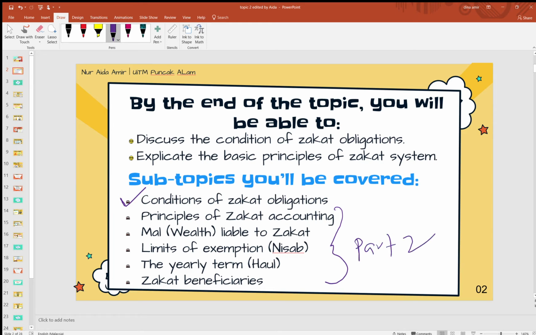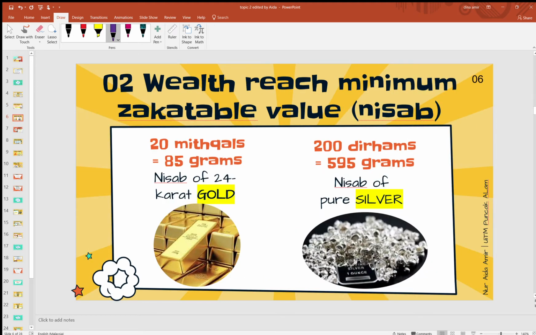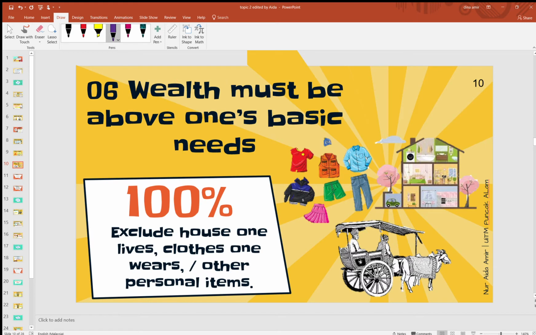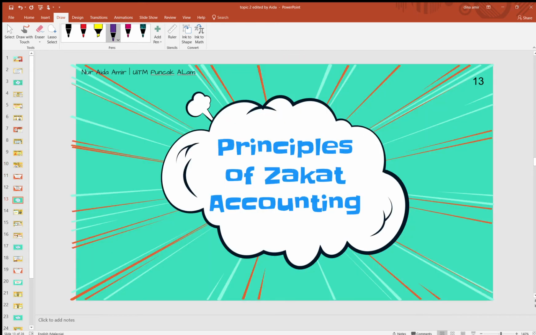Let's see the first part, which is principles of Zakat accounting. Do you remember hearing about principles of accounting before?